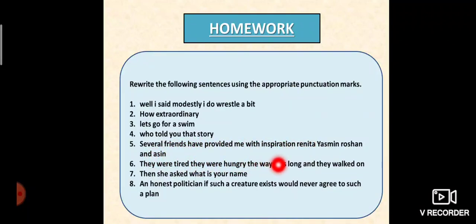They were tired, they were hungry, their way was long, and they walked on. Then she asked, "What is your name?" An honest politician, if such a creature exists, will never agree to such a plan.